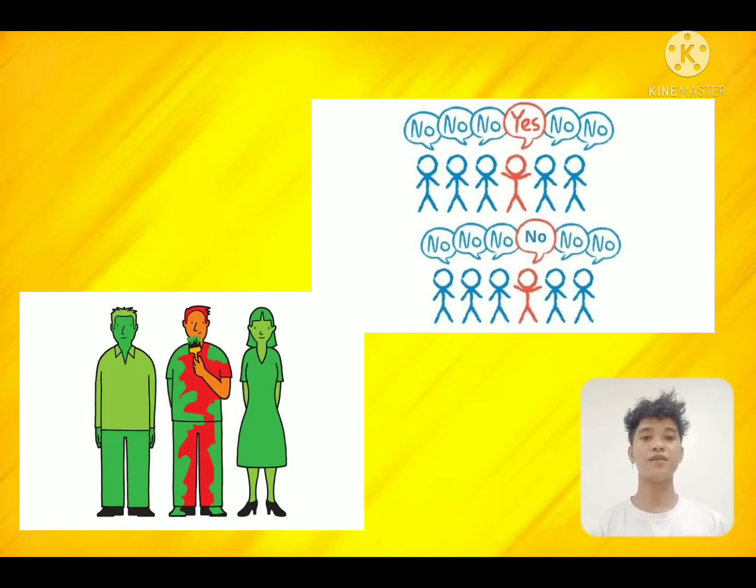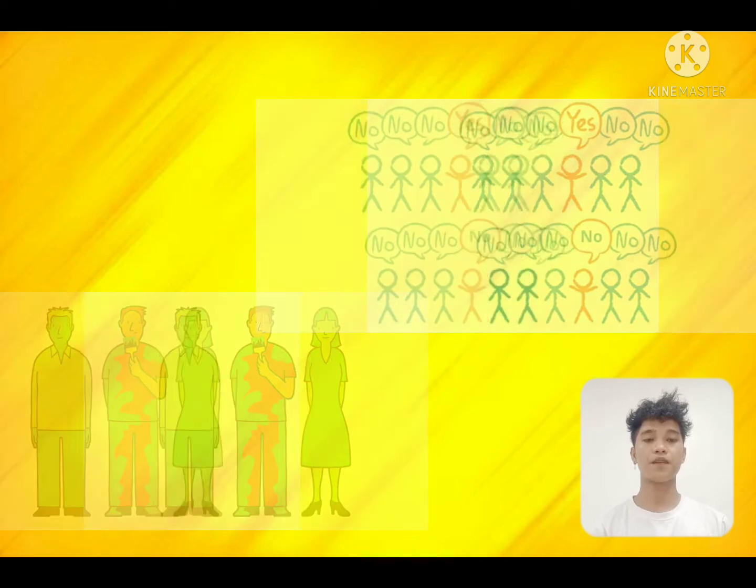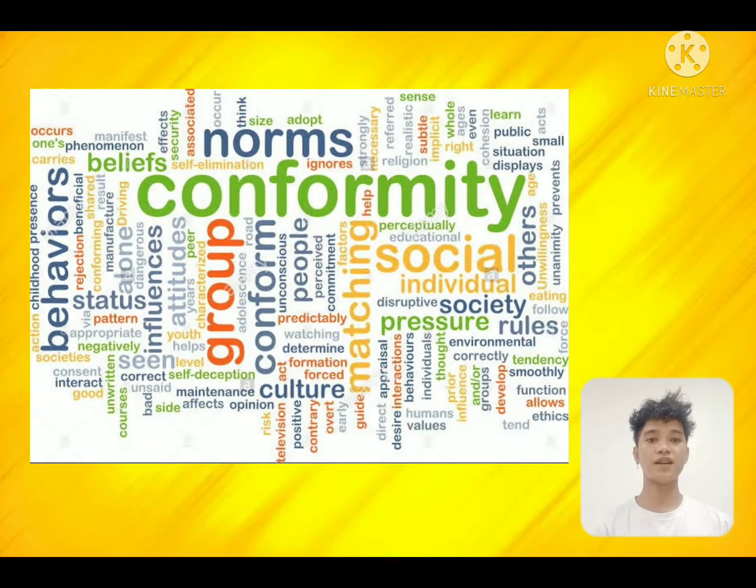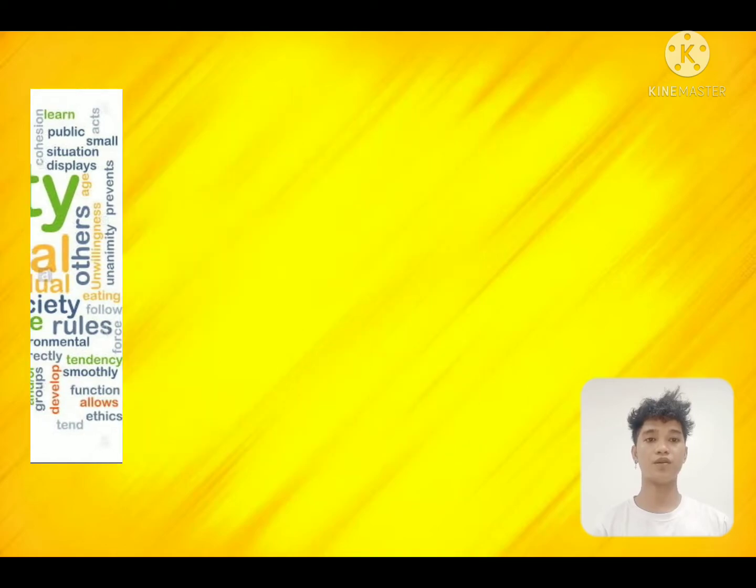Influences that cause individuals to be prejudiced may come from peers, parents, or group membership. This means that people adopt the normal set of behaviors associated with a particular group or society. People may hold prejudiced beliefs and feelings and act in a prejudiced way because they are conforming to what is regarded as normal in the social group to which they belong.